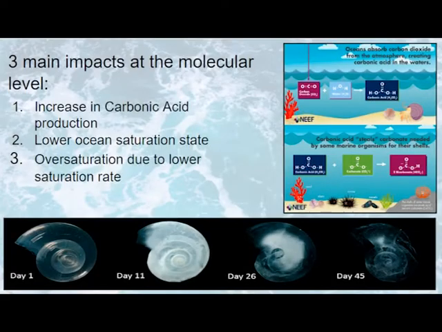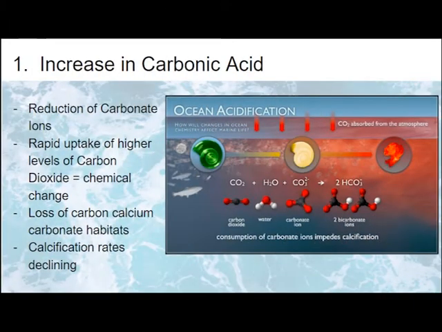identity. There are three main impacts of acidification at the molecular level. The ocean's uptake of carbon dioxide molecules produces carbonic acid as the CO2 reacts with the water molecules. Protons form due to the dissociation of carbonic acid into bicarbonate ions. This reacts with the available carbonate ions to form more carbonic acid, which reduces the carbonate ions. These changes have been observed to cause a loss of calcium carbonate habitats and the decline of calcification rates.